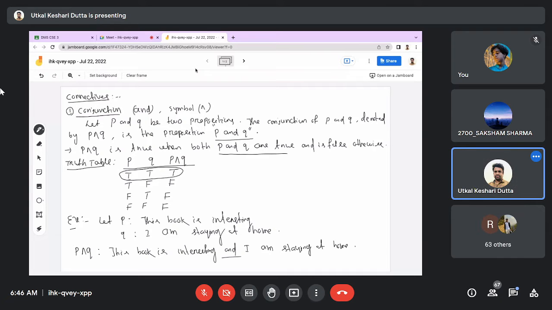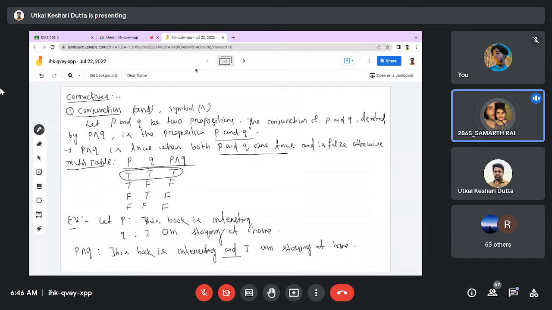Then, sir, how will we get to know which statement is false? Because here it is showing that this book is interesting and I'm staying at home. See, I'm saying that P is a statement or proposition and Q is a statement, and we don't know if it is true or false. You have to take the possibilities. First take P as true, that means this book is interesting is true. Q is true, I am staying at home is also true. Then P conjunction Q will be true. Only that case.